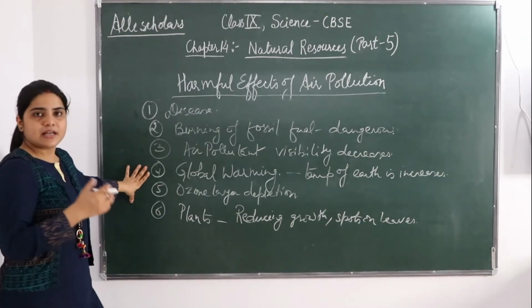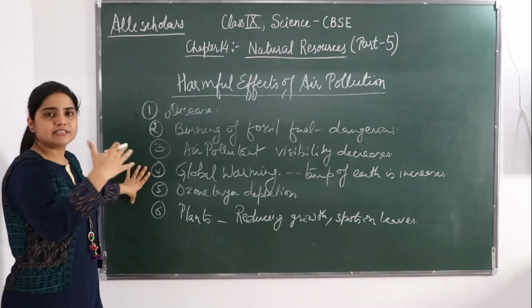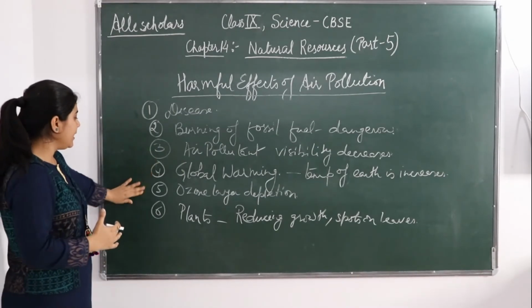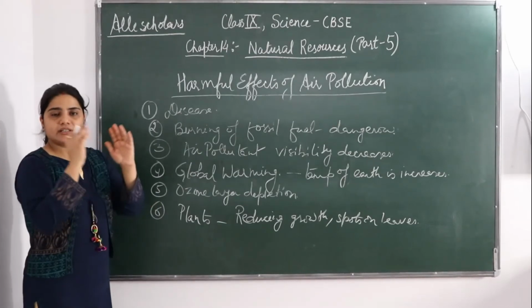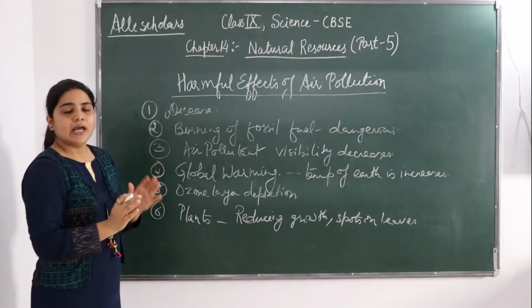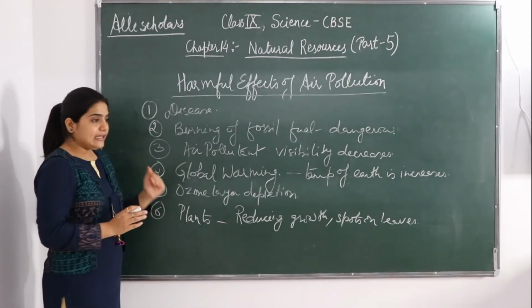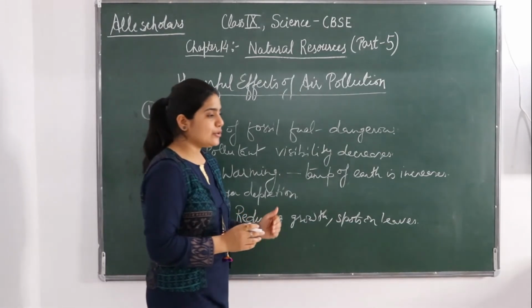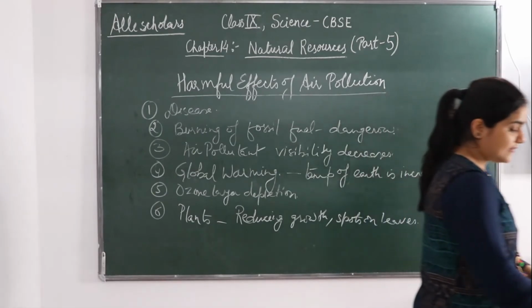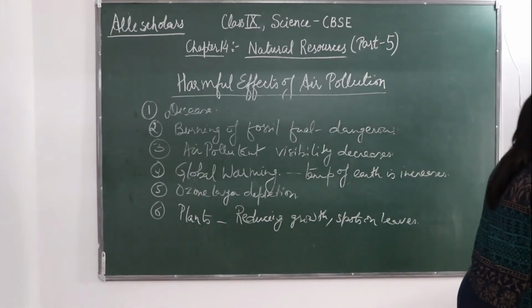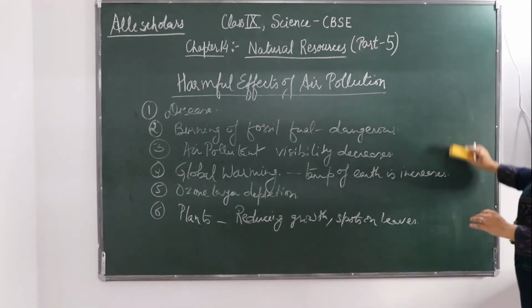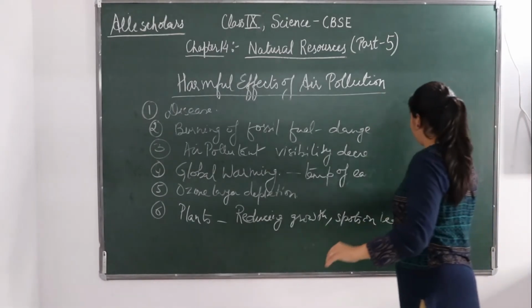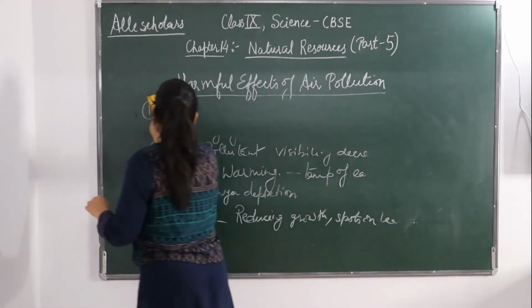Global warming is affecting us, and the Earth's temperature is increasing day by day. Ozone layer depletion is there, the outer layer of the ozone is being affected, and even the plants are being affected. Their growth is being reduced, and their leaves become patchy and with spots. Okay, and the 7th harmful effect is that of acid rain.